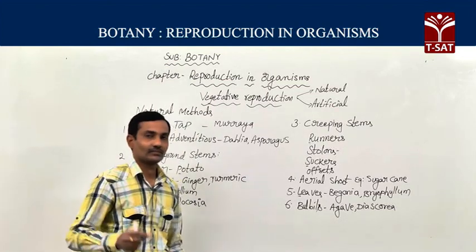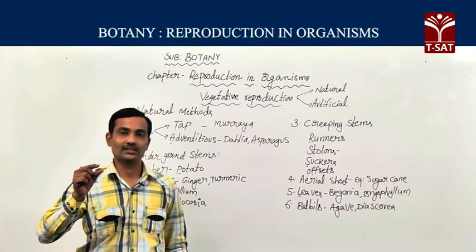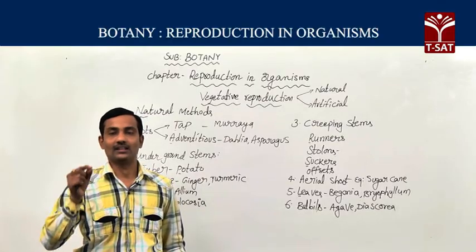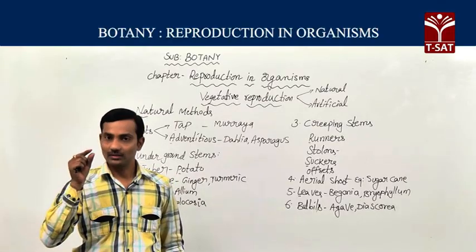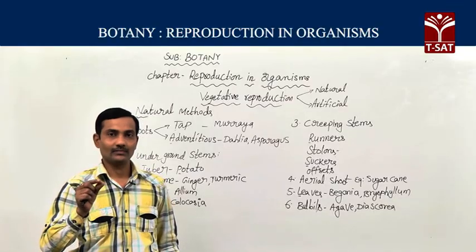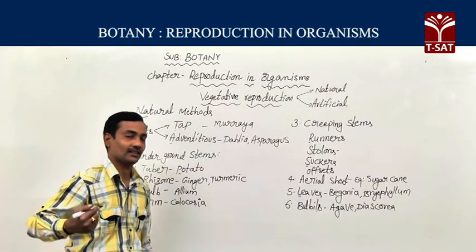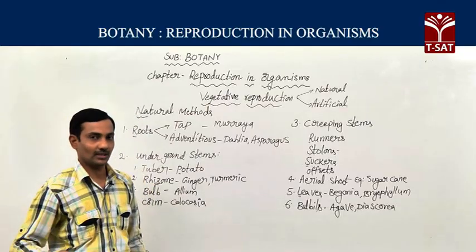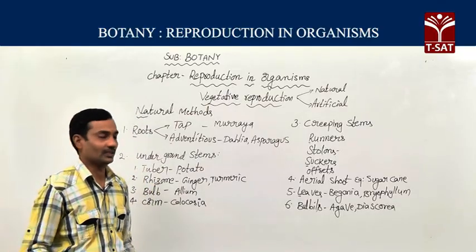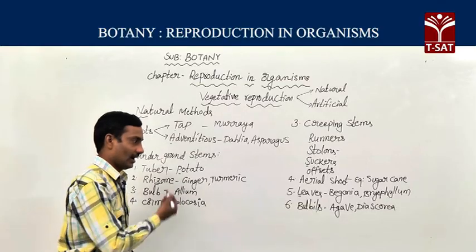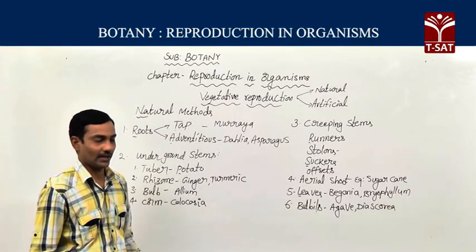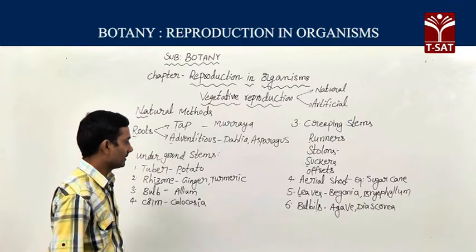Bulbils are small buds that develop aerially on the stem. These bulbils store food material and detach from the parent plant. After falling on a suitable substratum, they develop into a new plant. In Agave and Dioscorea plants, you can find bulbils.